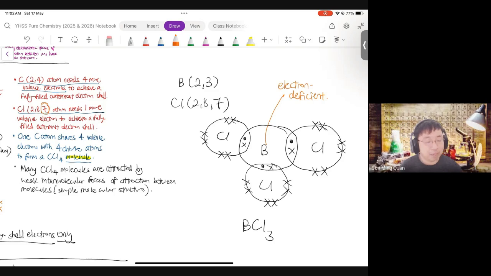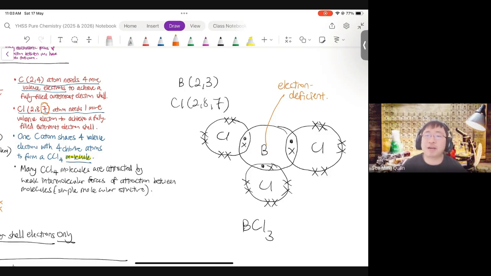Okay? So the challenge for you is, can you do this exercise every day? So now you're asking about boron. Can you ask yourself about other elements? Phosphorus, sulfur, iodine. Could iodine bond to chlorine? Yes. Will it be sharing? Yes, because iodine is also a non-metal. So what will the formula of iodine and chlorine sharing electrons forming a molecule be like? Ask yourself these questions.